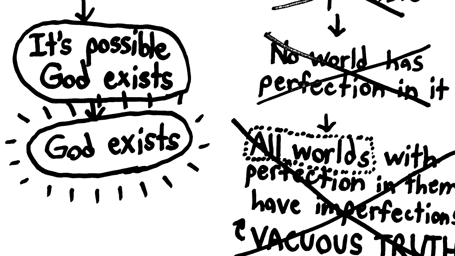Phew, that was a lot. To sum up, impossible things entail everything. So if there's something, anything, like imperfection, which is not entailed by God's properties, then God's existence is possible, and therefore God exists. Hopefully, I explained that clearly enough.